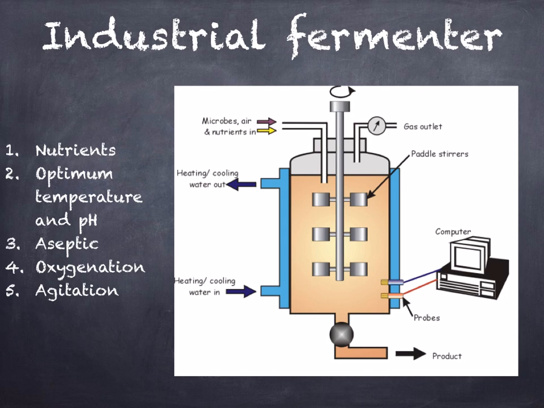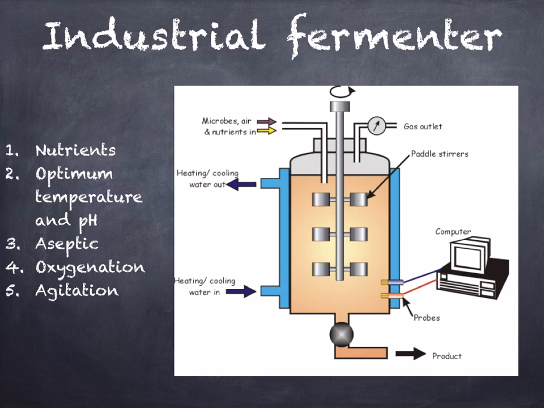A fermenter is any container used to grow microorganisms. An industrial fermenter tries to do this as efficiently as possible. Industrial fermenters use computers to regulate their temperature and pH and to provide optimum conditions, as well as paddles to ensure the contents is mixed.